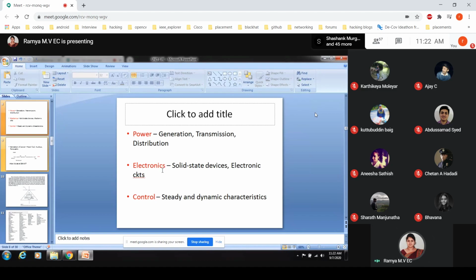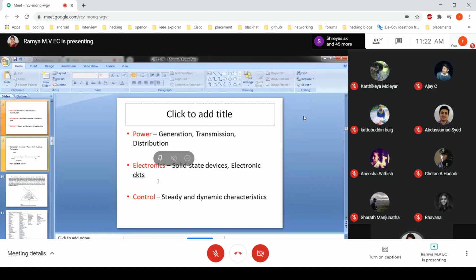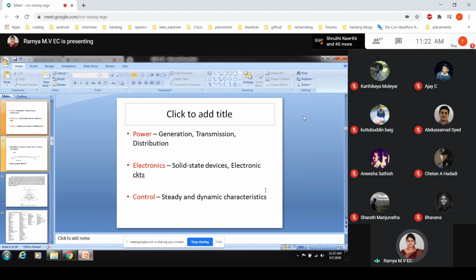We will be going through details in depth in the subject power electronics. For example, we know the diode, so here we will discuss the power diode. We know BJT, so we will discuss power BJTs. MOSFET, power MOSFETs, and some more power electronics devices like IGBT, GTO, and so on.